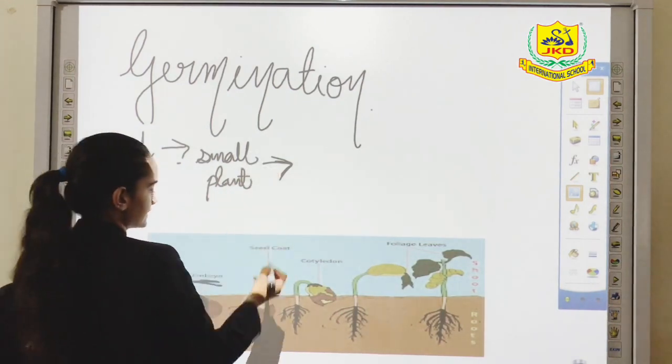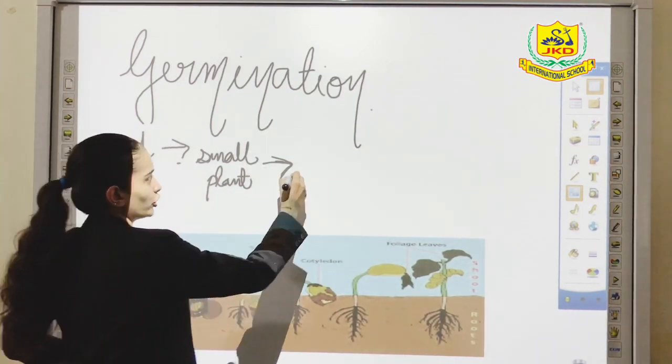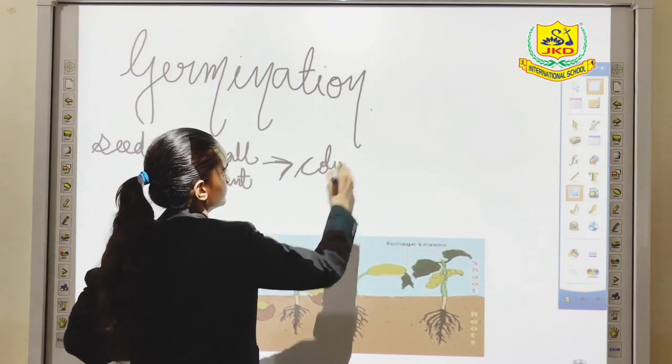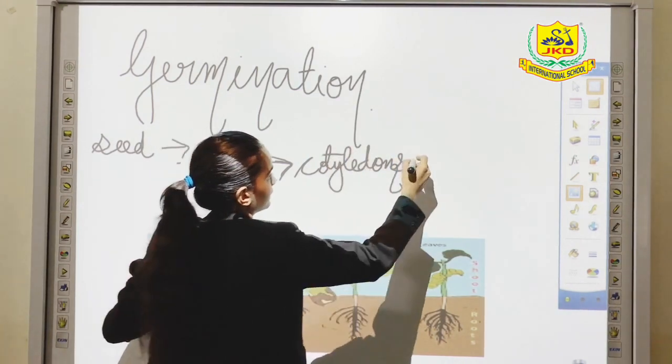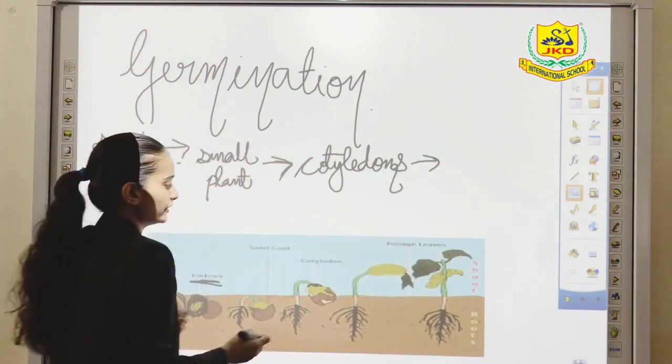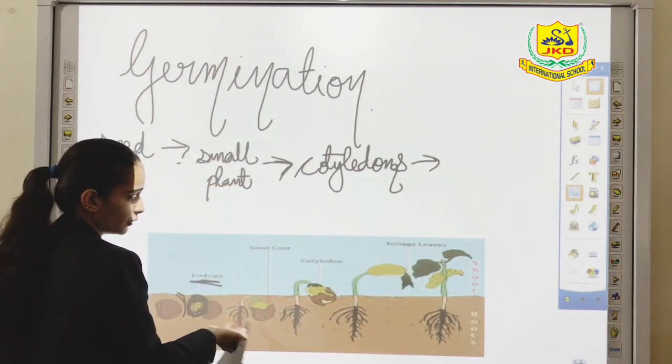After that, this seed will get food from cotyledons, because in the early phase no leaves are there.